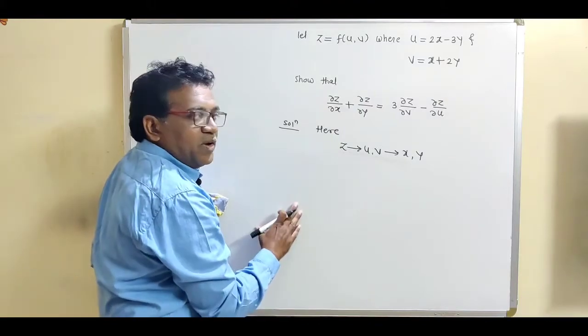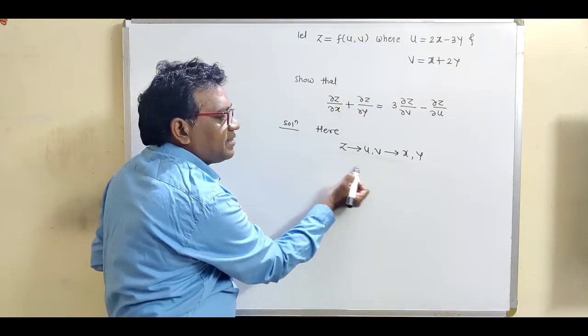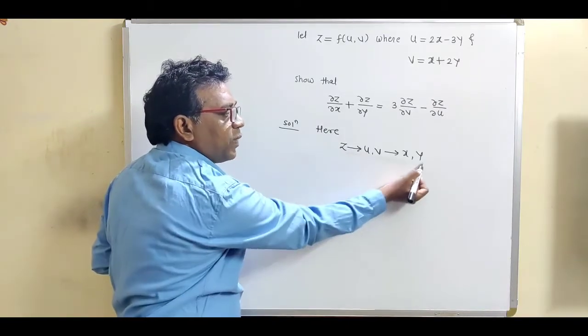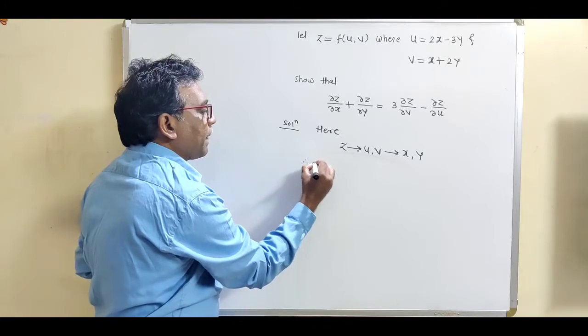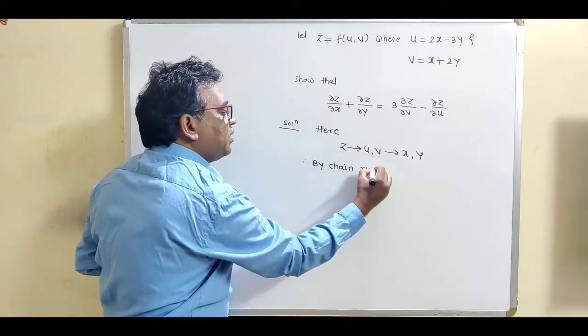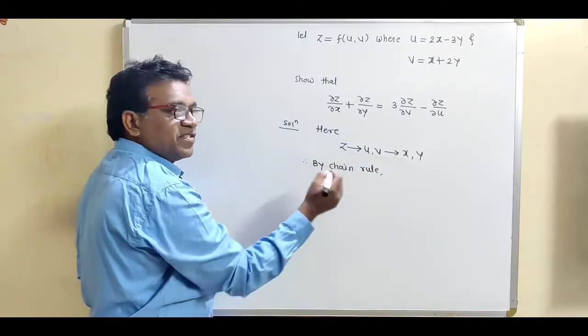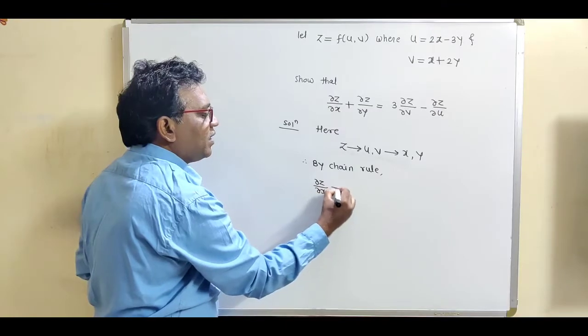So according to the chain rule, we can define these two partial derivatives, del z by del x and del z by del y. Therefore, by chain rule, we can define these two partial derivatives.